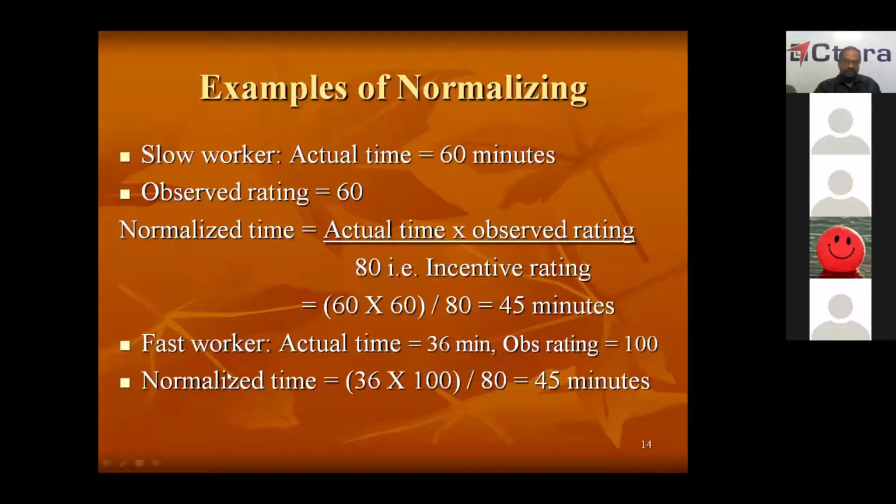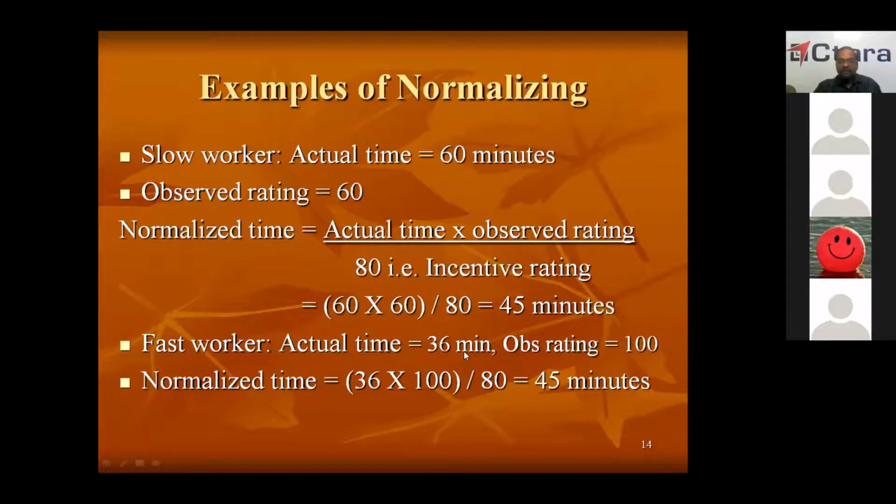Similarly, let us suppose while conducting time study, that the worker whom we have selected is a fast worker, and he has taken only 36 minutes to complete the work. The slow worker has taken 60 minutes, and the fast worker has taken only 30 minutes. But if you take this time as standard timing, then many people will find it difficult because the slow worker is taking 60. So completing in 36 minutes is difficult. So this also should be normalized.